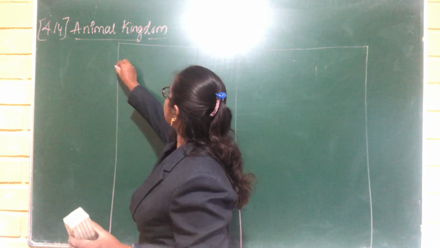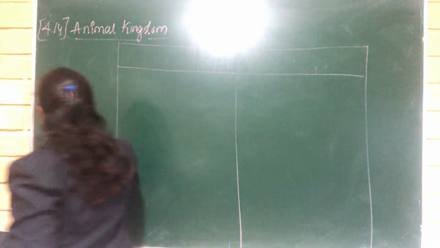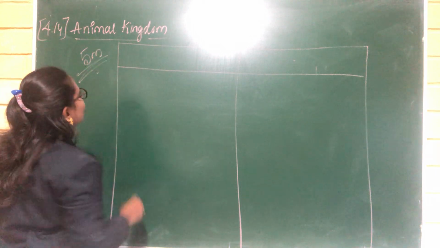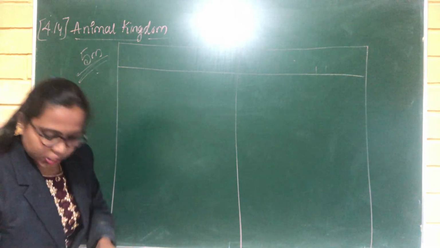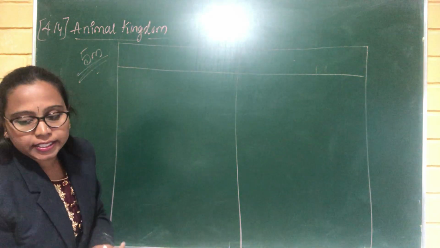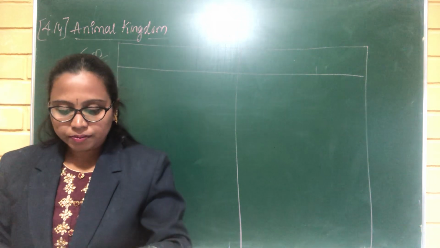It is a very important question for the final exam. Mention the differences between Chondrichthyes and Osteichthyes. At that time you have to write five different differences.